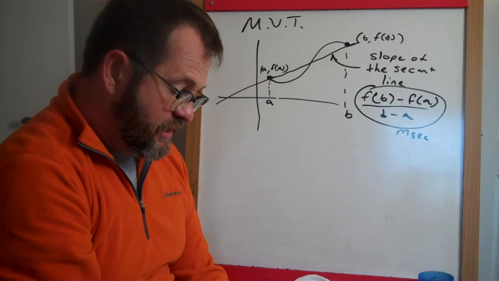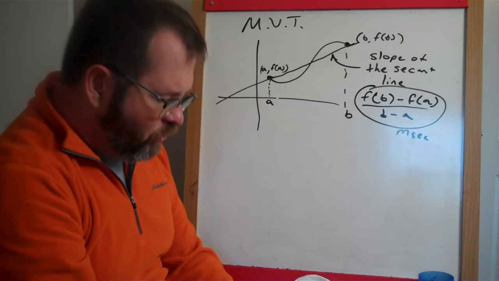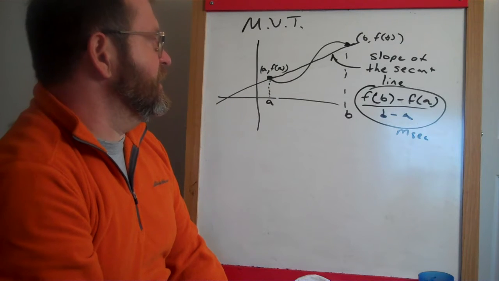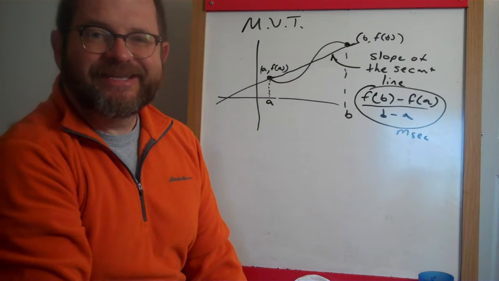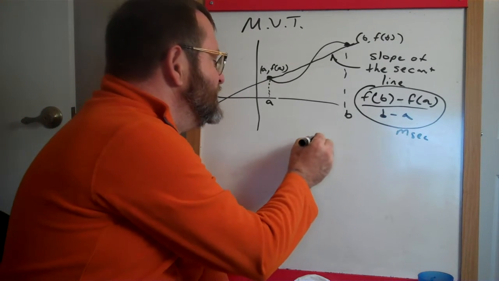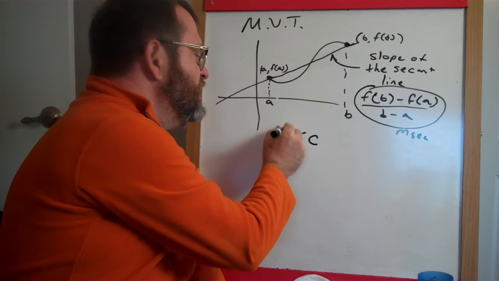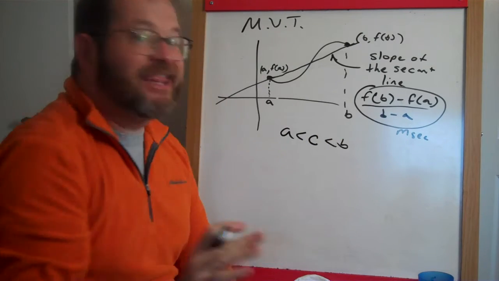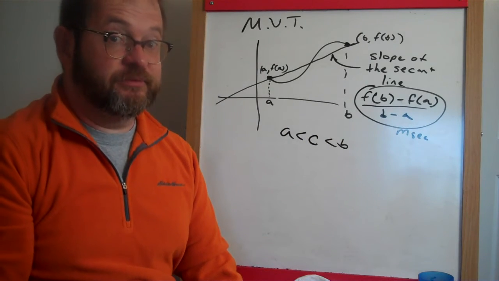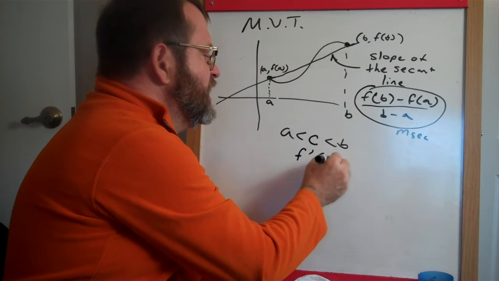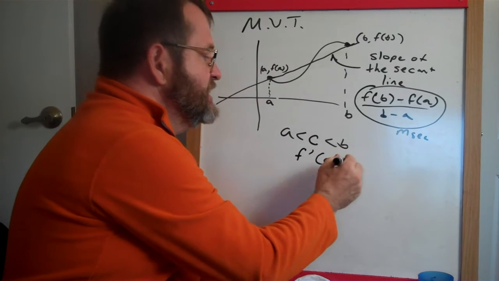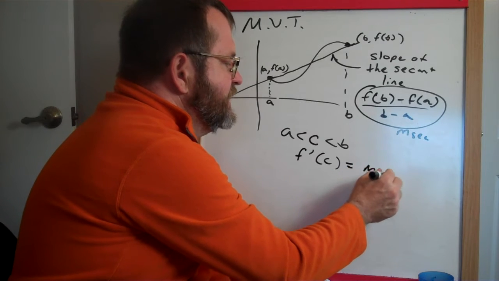What the mean value theorem is telling us is very related to what Rolle's theorem was telling us. It's going to tell us that there is some place C between A and B, at least one such place, where the slope of the function there, in other words, f prime at C, is equal to that slope of the secant line.